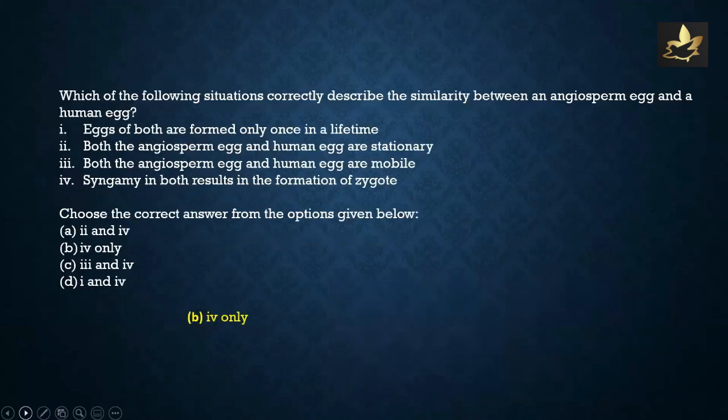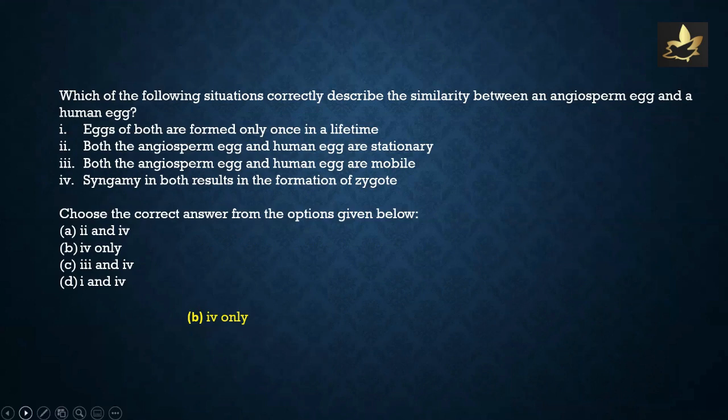cells. Which of the following situations correctly describe the similarity between an angiosperm egg and a human egg? Eggs of both are formed only once in a lifetime? No, they can form multiple times. Both the angiosperm egg and human egg are stationary, while option 3 says both the angiosperm egg and human egg are mobile.